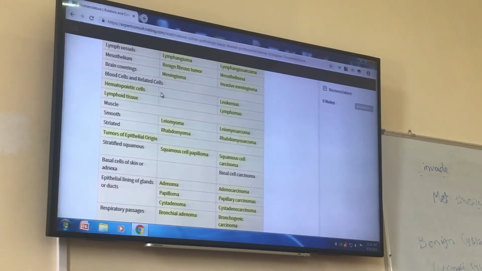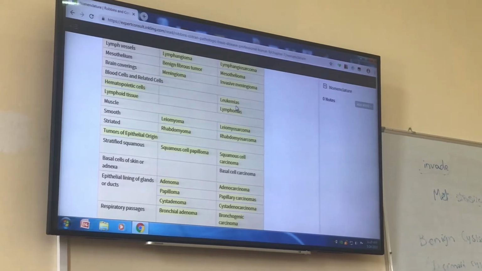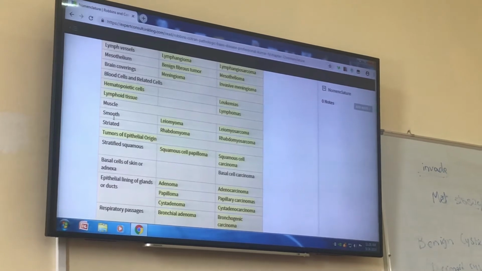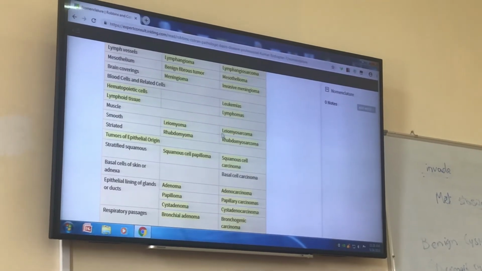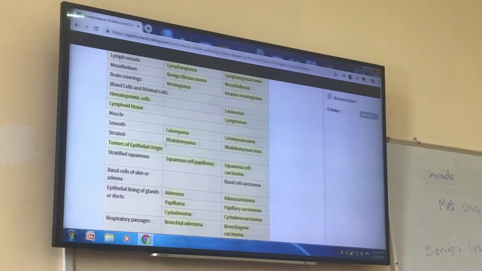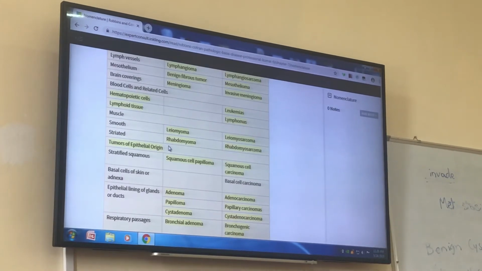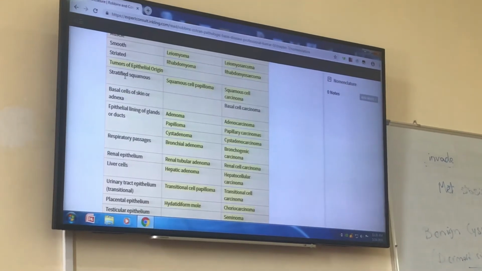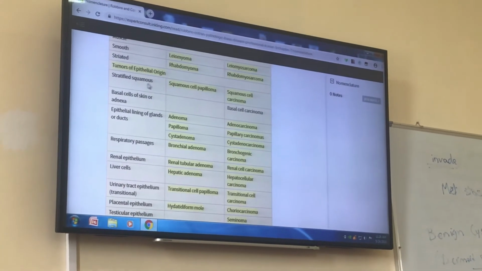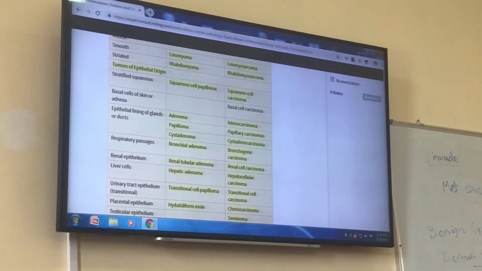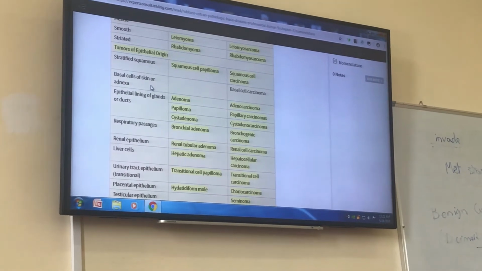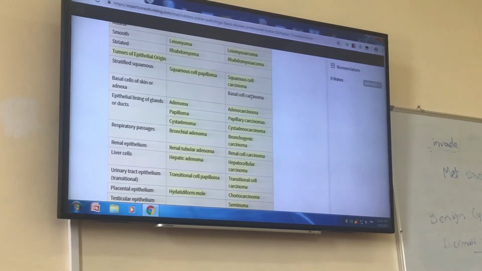For hematopoietic cells, we have malignant tumors, leukemias. For lymphoid tissue, lymphomas. Leiomyoma means the tumor is composed of smooth muscle cells, and the malignancy is called leiomyosarcoma. Skeletal muscles or striated muscle is rhabdomyoma, the benign, and rhabdomyosarcoma, the malignant tumor. And tumors of epithelial origin, if they are developed from stratified squamous, it's called squamous cell papilloma, and if malignant, squamous cell carcinoma. And basal cells of skin or adnexa cause basal cell carcinoma.